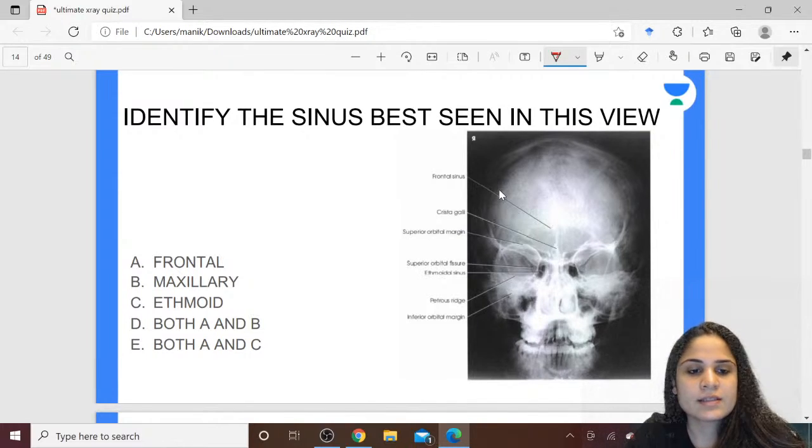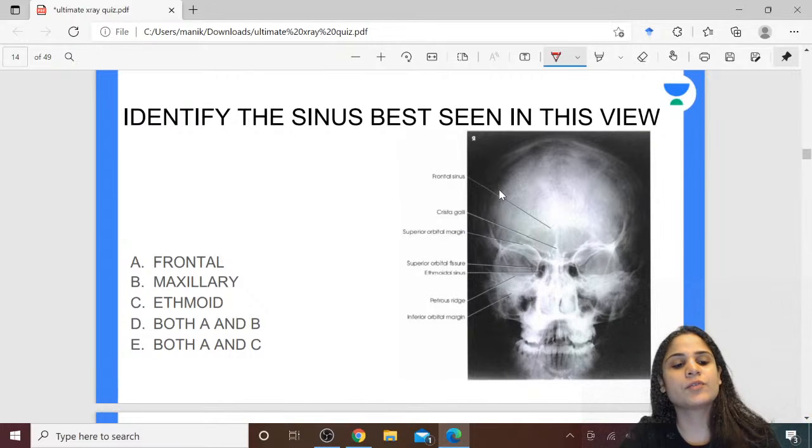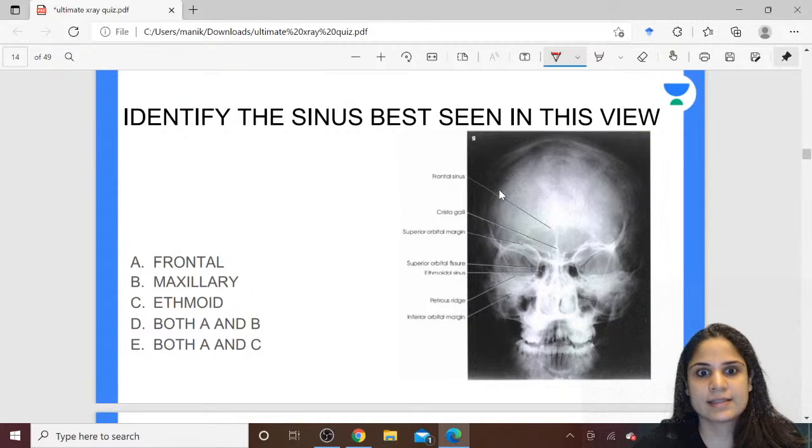Okay, Yash is saying answer is A, frontal. Akshita is saying both A and C. Dental Q is also saying, Manoj is saying both A and B. Okay, first of all, can you tell me what is the name of this view? Yes, this is our Caldwell view, correct? This is our Caldwell view.